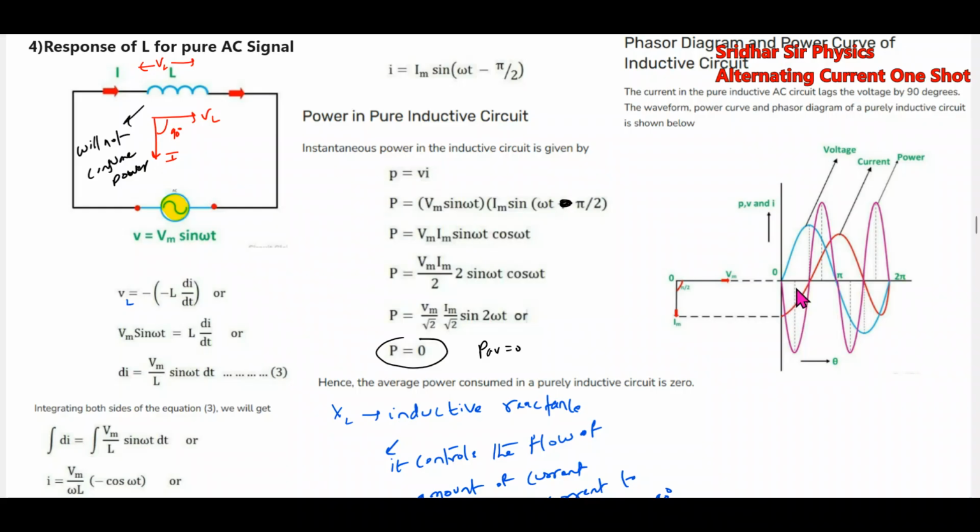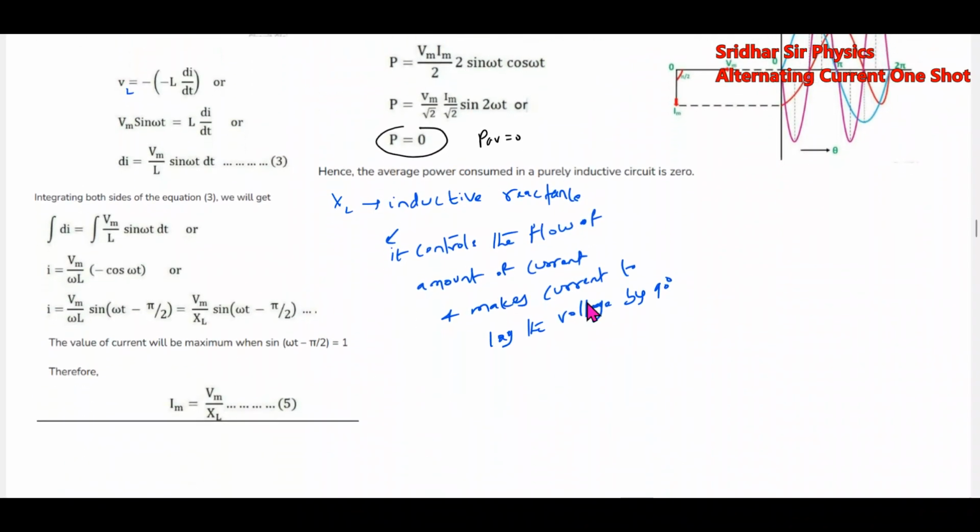You can see here, it will draw the power from the source, return back, draw the power from the source, return back. So what is the inductor? Inductor is the element which will control the flow of current without dissipating power. This is the basic. It will make the current to lag the voltage. So it controls the flow of amount of current and it makes the current to lag the voltage. So what is the expression for current through the inductor, which will become equal to Vrms by XL. Further, what is XL? XL equal to omega L.